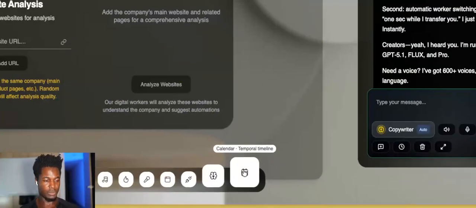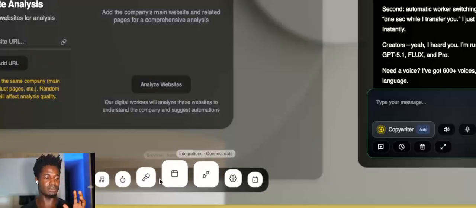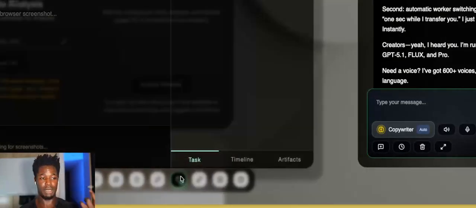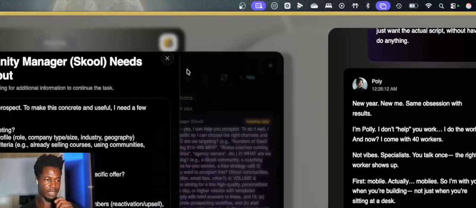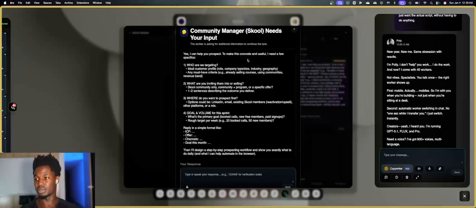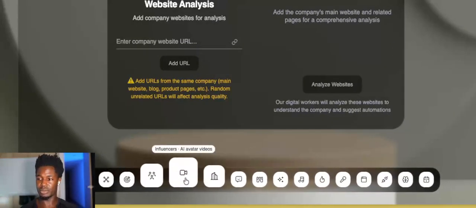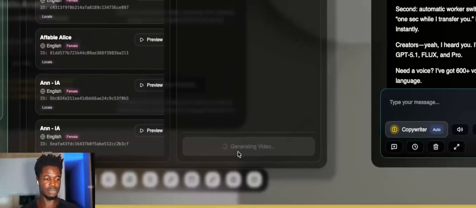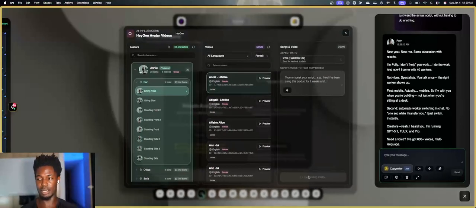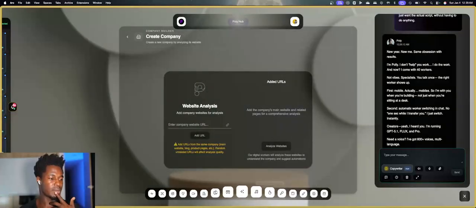If we scroll down here, you can see that we have a calendar. This calendar is a work in progress, but don't worry about it. There's a browser feature where the browser worker can work in the background for you while you're doing other things. It's kind of like Windows, where you're minimizing things, and if you minimize it, it's not gonna stop it from working. This is typically a workflow that I would go with.